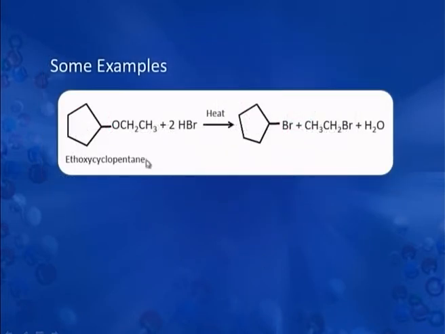We have here an example in which an ethoxy group is attached to cyclopentane. The molecule is called ethoxycyclopentane. When hydrobromic acid is treated with this ether, there is formation of cyclopentyl bromide and ethyl bromide. Out of the two alkyl groups, the less hindered position is at this alkyl group, and that is why halogen attaches itself to this carbon, the less hindered carbon.